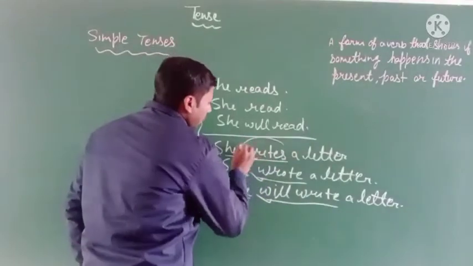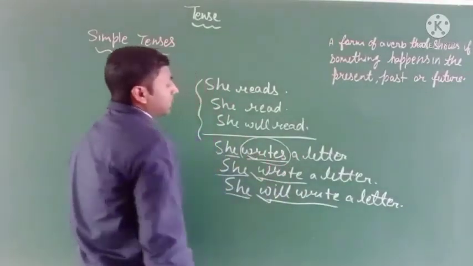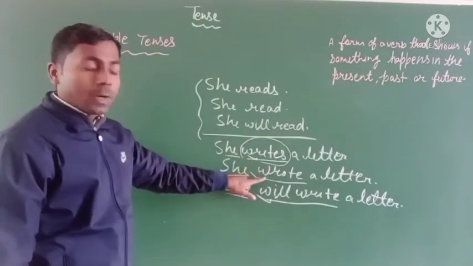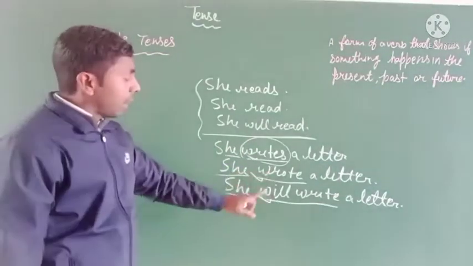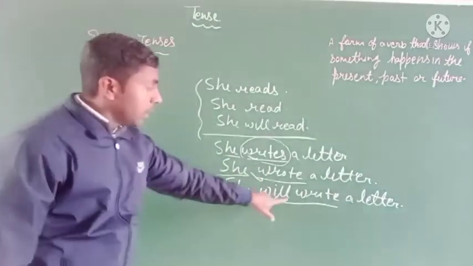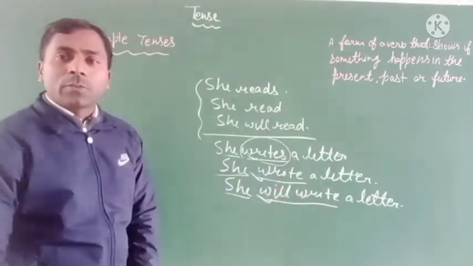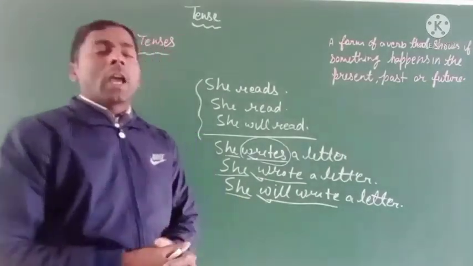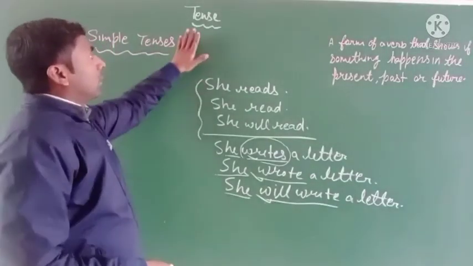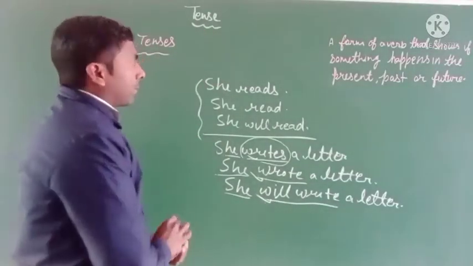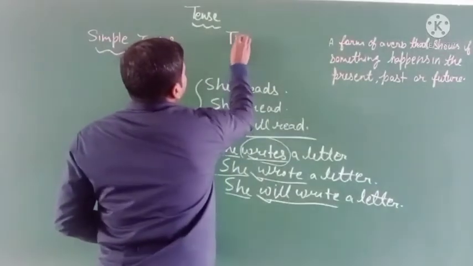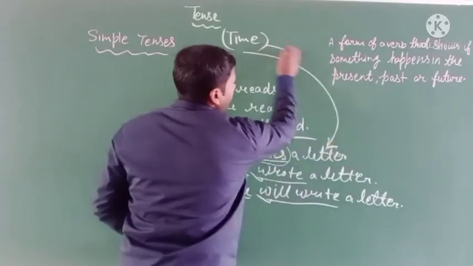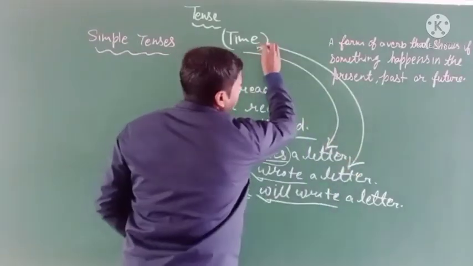This verb refers to the present tense, this verb refers to the past tense, and this verb, will write, refers to the future tense. So we have to identify the tense with the help of the verb. Tense is time, and it refers to the time when we do our work.